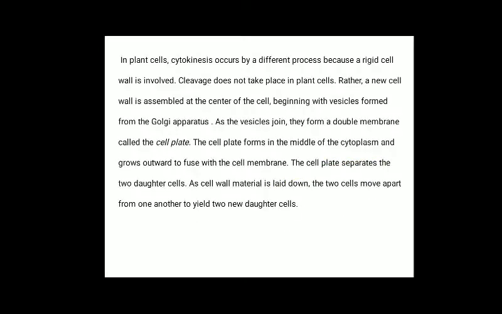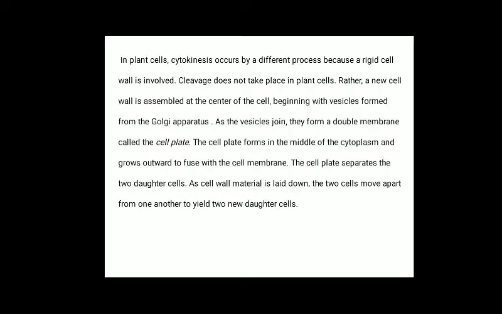In plant cells, cytokinesis occurs by a different process because a rigid cell wall is involved. Cleavage does not take place in plant cells. Rather, a new cell wall is assembled at the center of the cell, beginning with vesicles formed from the Golgi apparatus.